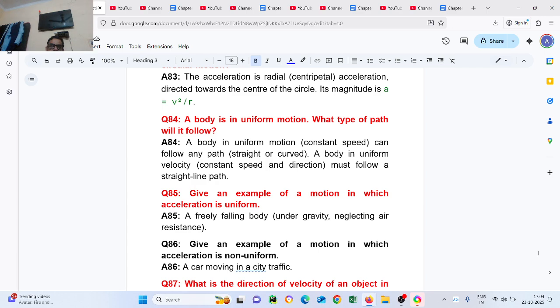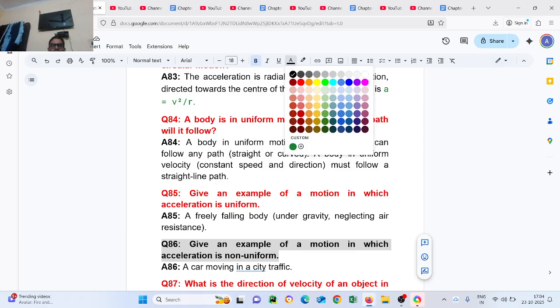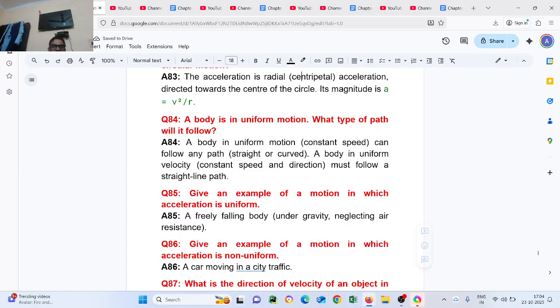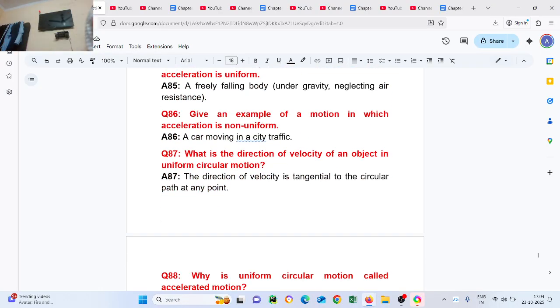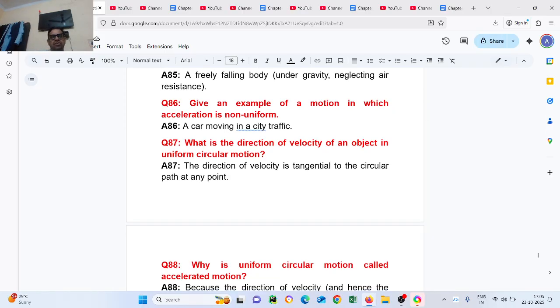Question number 86. Give an example of a motion in which acceleration is non-uniform. A car moving in city traffic. Now question number 87. What is the direction of velocity of an object in uniform circular motion? The direction of velocity is tangential to the circular path at the point.